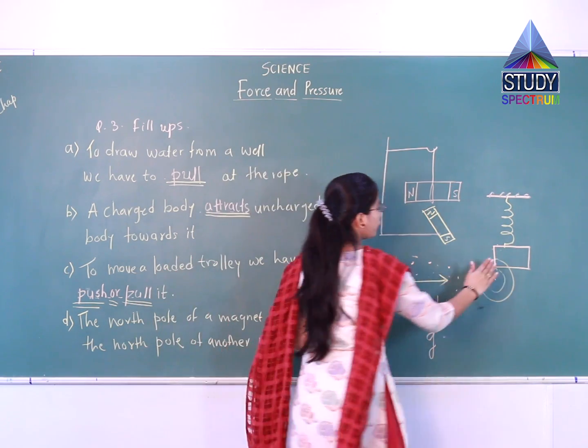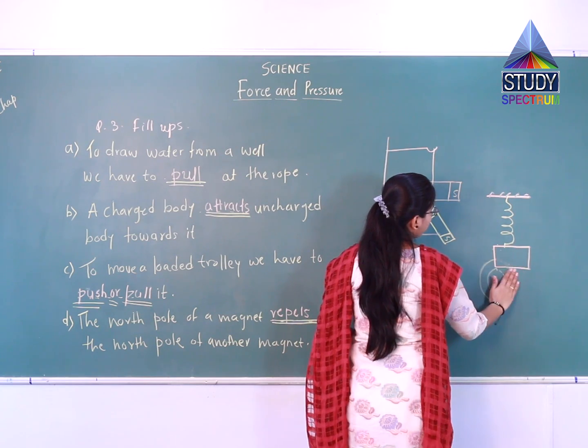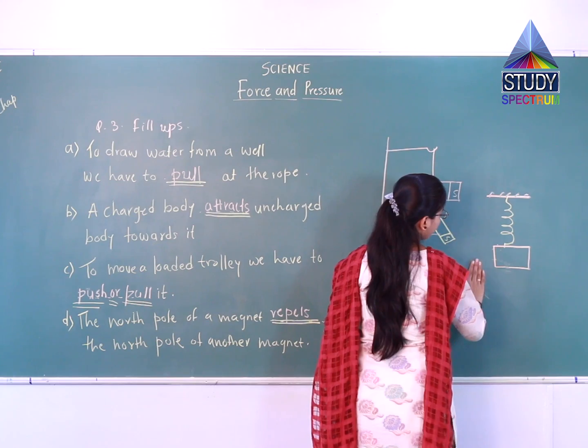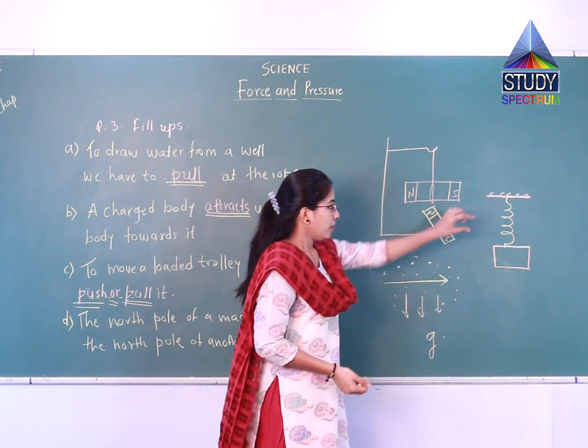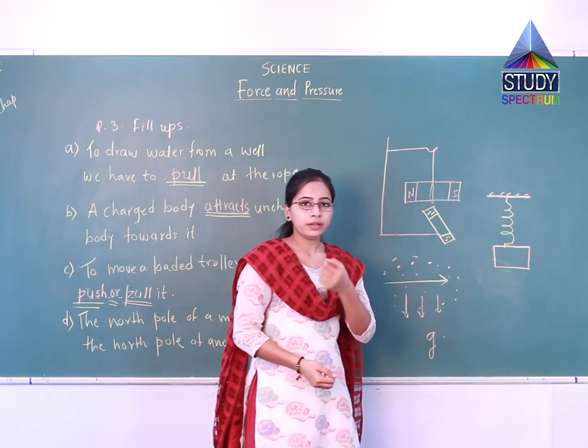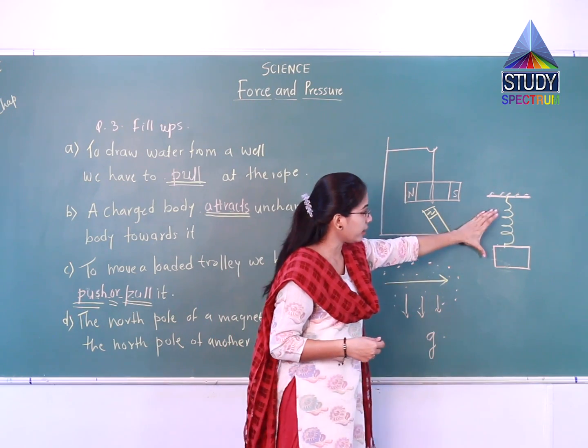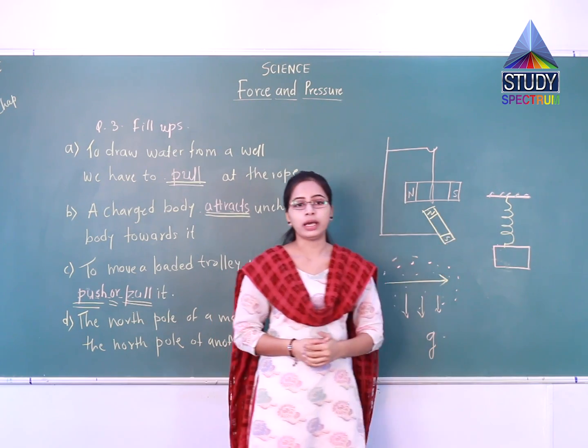So you will observe, you can perform this activity, that the size of the spring will increase, means the windings of the spring will increase and it will come down.